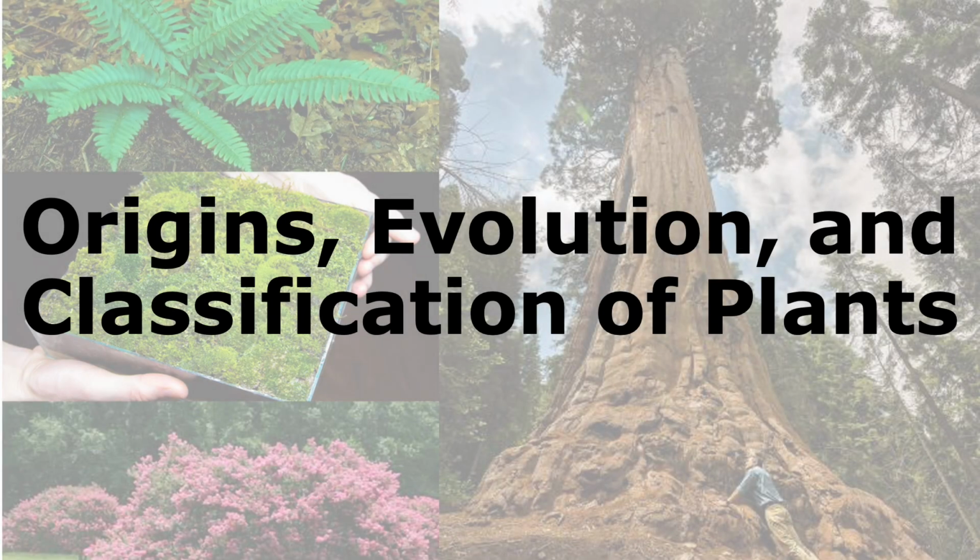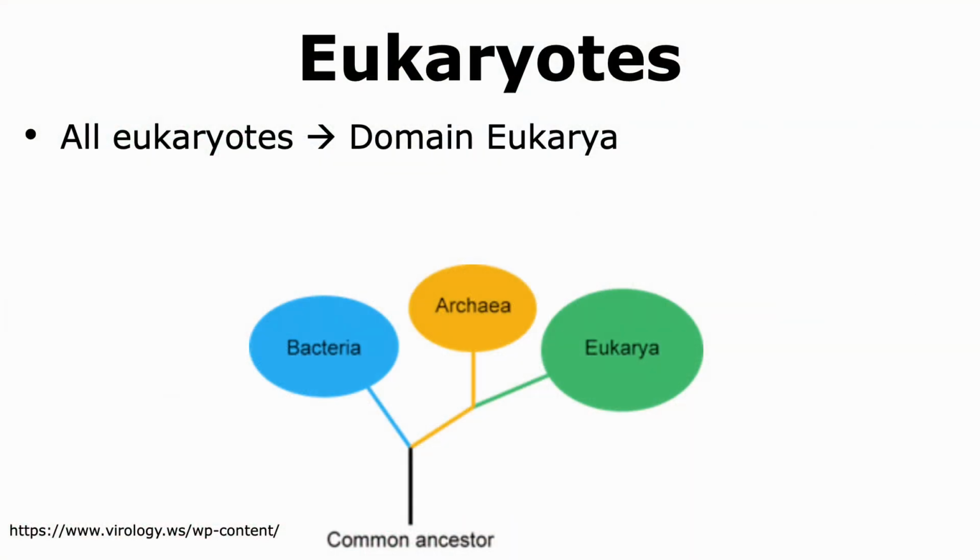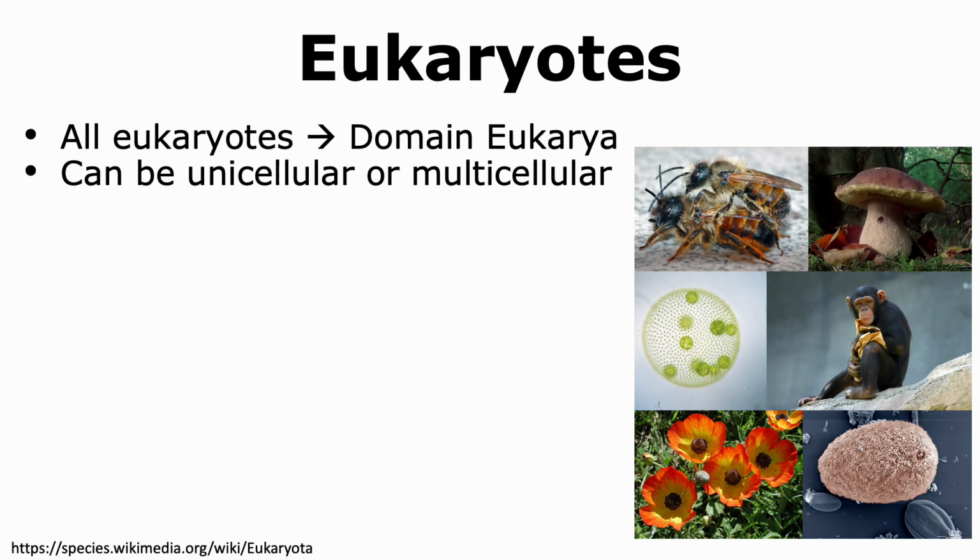In this talk, we will learn about the origins, evolution, and classification of plants, which are eukaryotic organisms. All eukaryotes are grouped in the domain of Eukarya. There is immense diversity among eukaryotes. Some are unicellular, while others are multicellular.